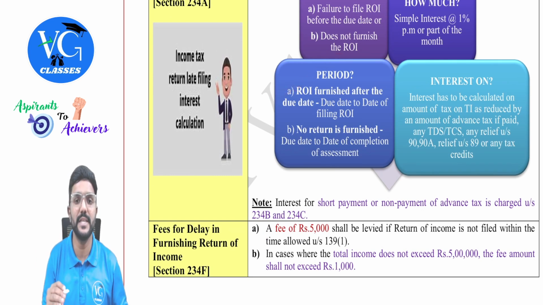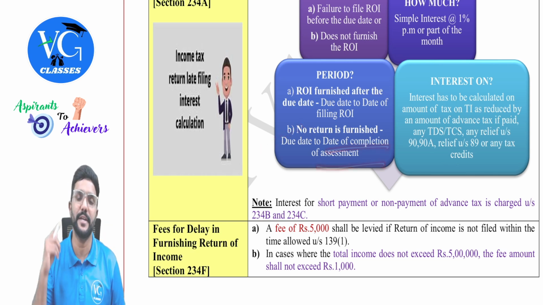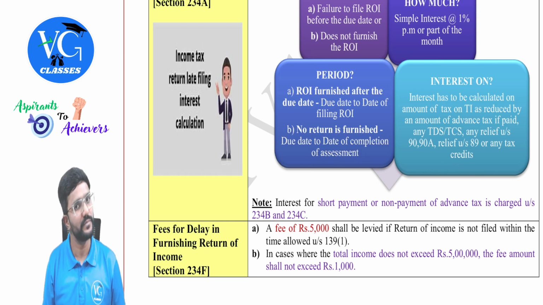If the return of income is furnished after the due date, it is delayed, but after the due date, it is filed. So from the due date till the actual date of filing the return of income, interest will be calculated. Okay. Then, no return is furnished at all. Till now, assessee has not furnished any return. In that case, from the actual due date to file the returns, till the date of completion of assessment by the assessing officer.